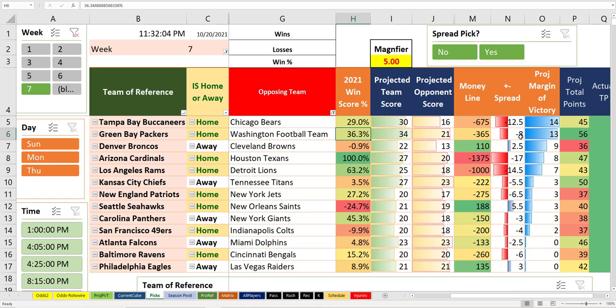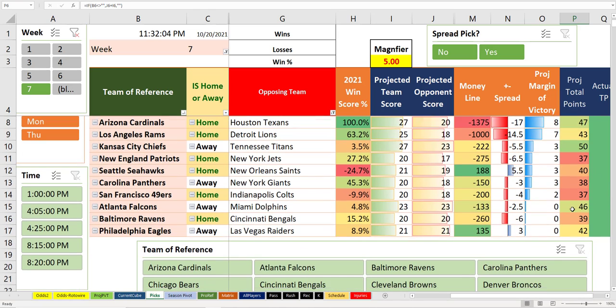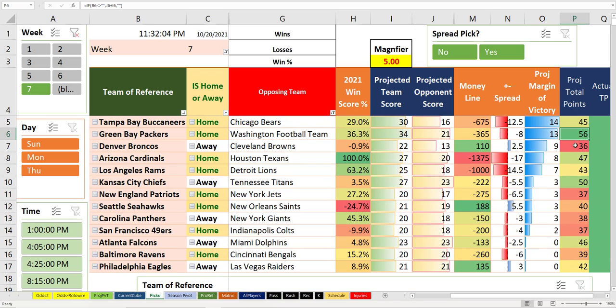The greatest margin of victory is the Bucs over the Bears. So there's that. Point-wise, the highest scoring game is this Green Bay-Washington game. The lowest scoring game is, what, 36 here? This Denver-Cleveland game, but we're missing a quarterback for Cleveland, so I don't like any of that. This New England-Jets game being 37 points.